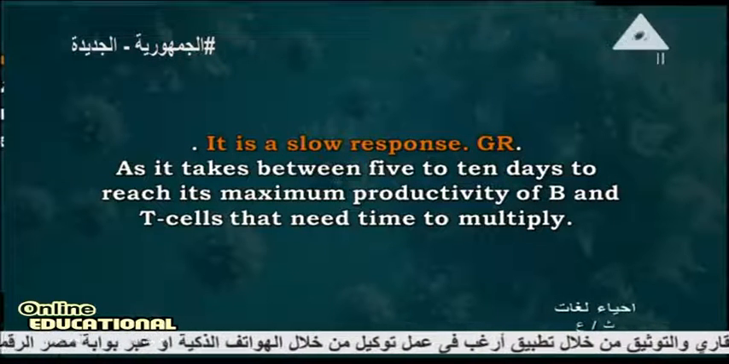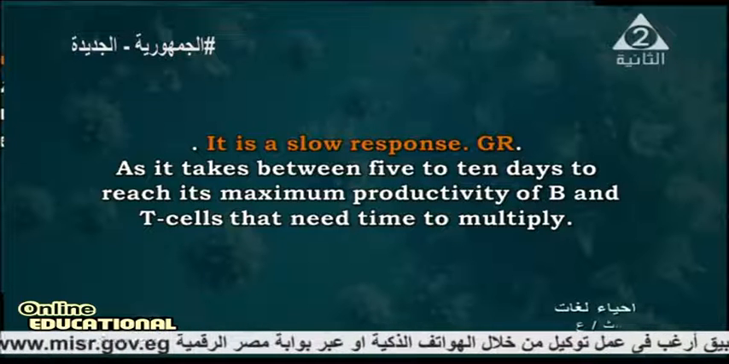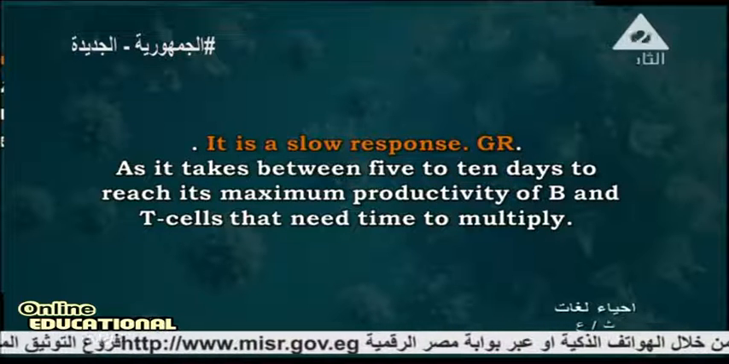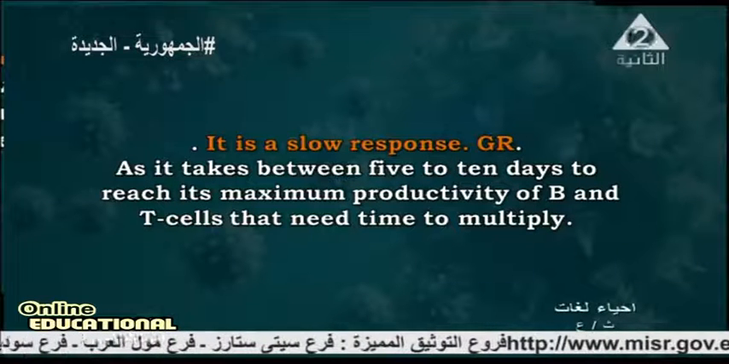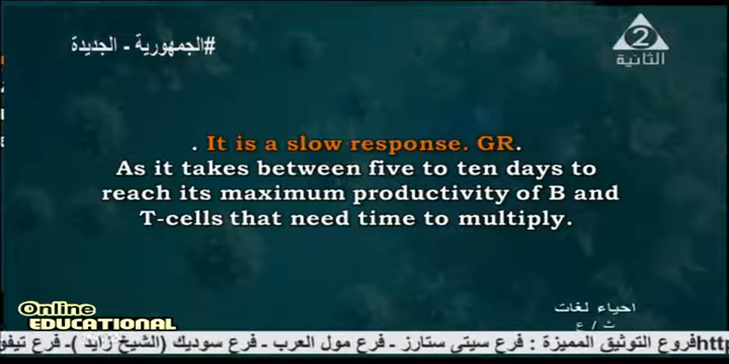So here we say that the primary response is a slow response because it takes from 5 to 10 days to reach its maximum productivity of B cells and T cells, which need time to multiply.